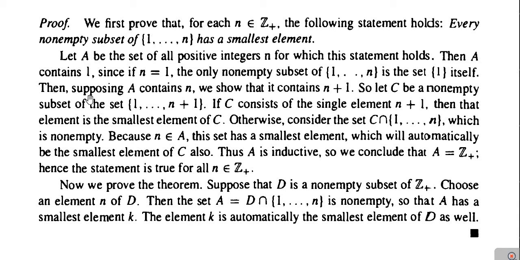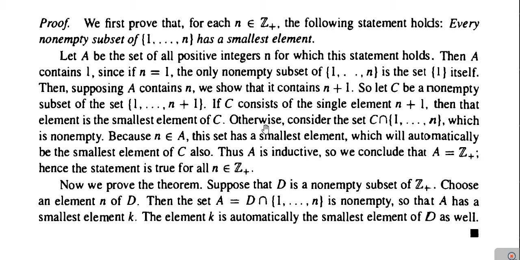Next, suppose set A contains n, where n is some positive integer, then we show that it contains n plus 1, means the method of induction we are using here. So let C be a non-empty subset of the set 1, 2 up to n plus 1. If C contains only one element and that element is n plus 1, then that element is the smallest element of C.